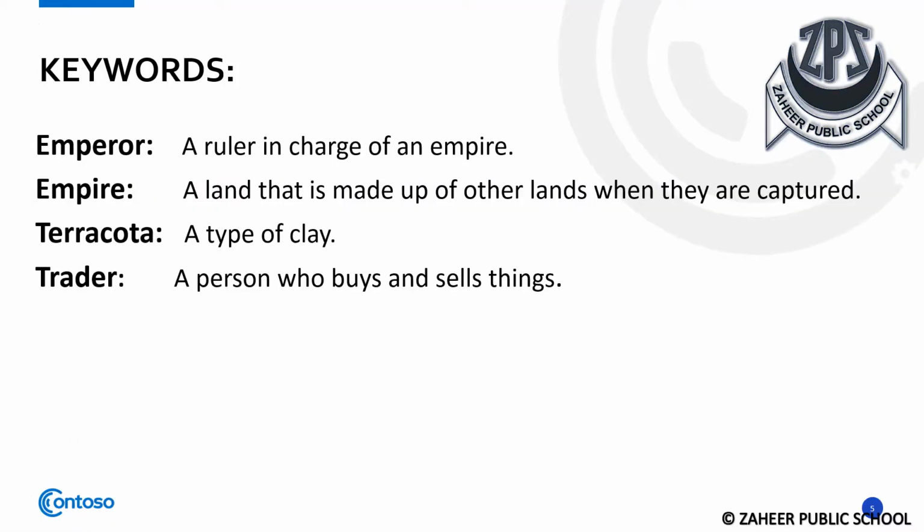Now in your notebook, write down these keywords. Emperor. An emperor is a ruler in charge of an empire. An empire is a land that is made up of other lands when they are captured. Terracotta is a type of clay, and a trader is a person who buys and sells things.